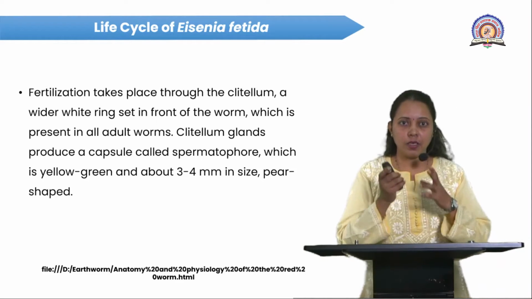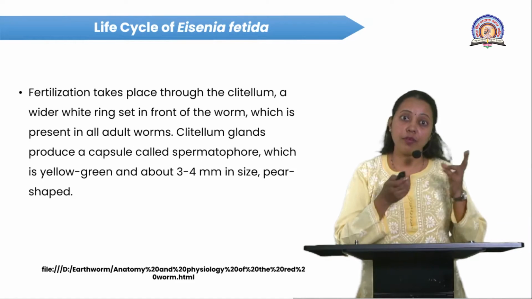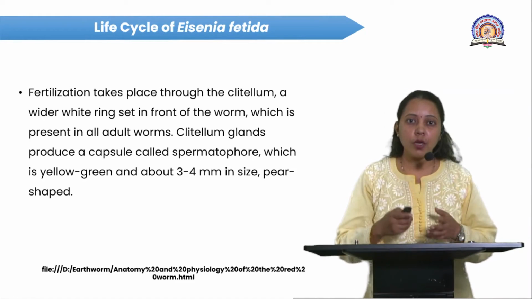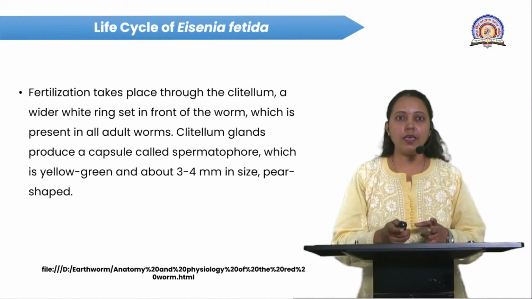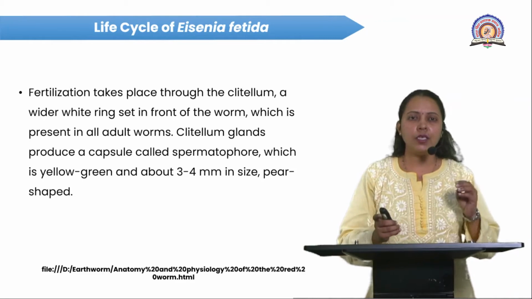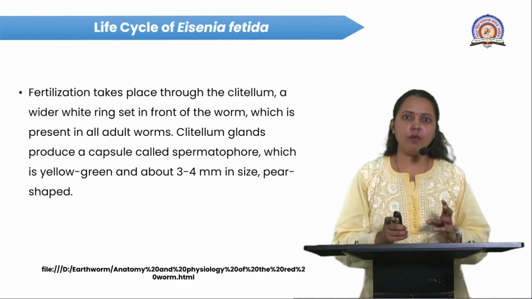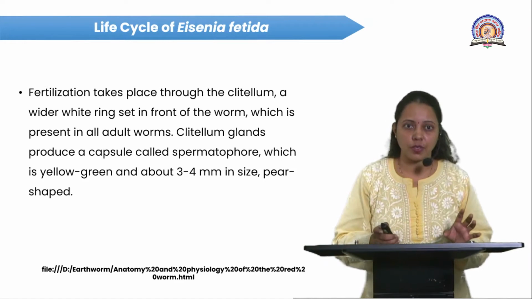Such a capsule is known as a spermatophore. I think we discussed this spermatophore in the previous lecture also. The spermatophore is yellow or greenish in color, measures near about 3 to 4 in size, and is pear shaped.